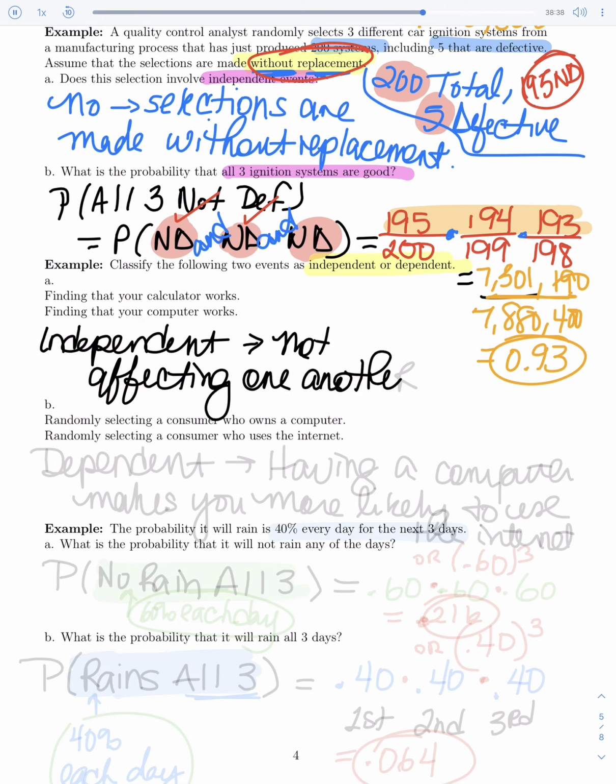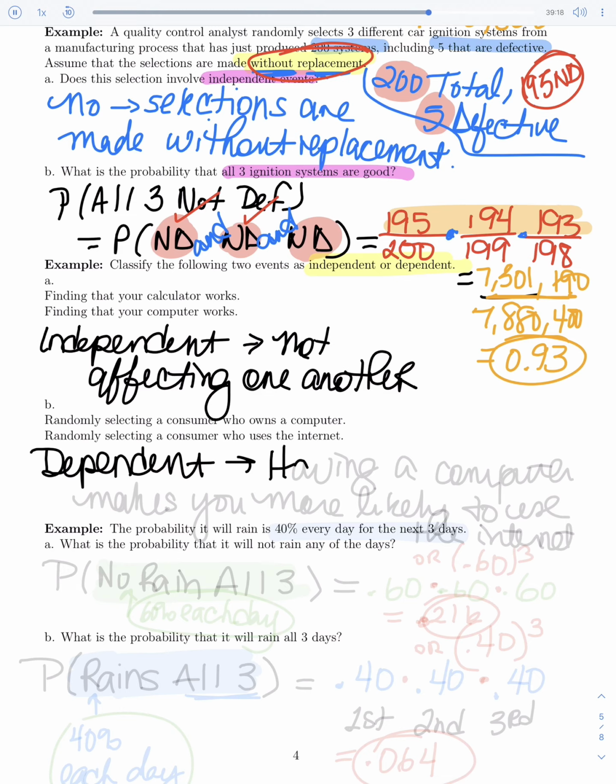They're two completely separate things. Okay, here's another one. Part B looks at two different events: randomly selecting a consumer who owns a computer, and randomly selecting a consumer who uses the internet. Now, these are more than likely dependent, because if you have a computer, you're more likely to need the internet. So whether or not you have a computer will affect whether or not you actually use the internet.